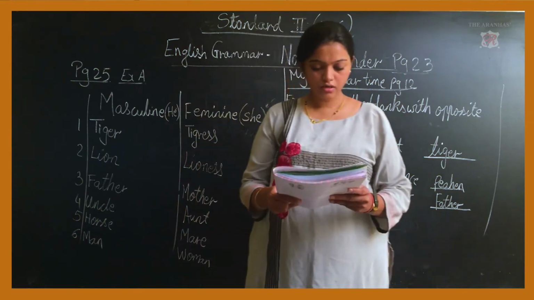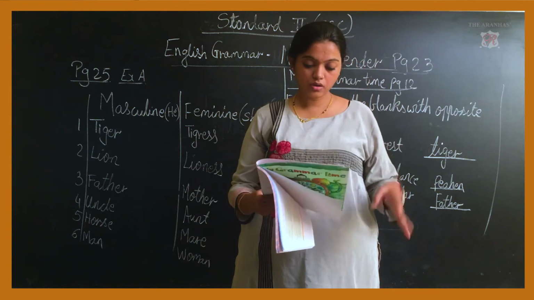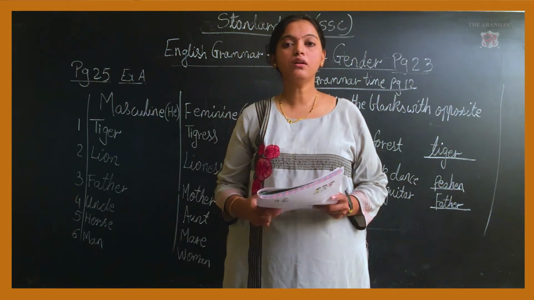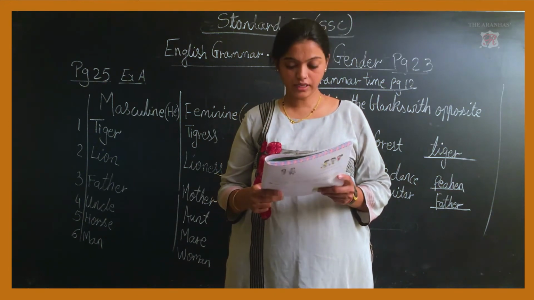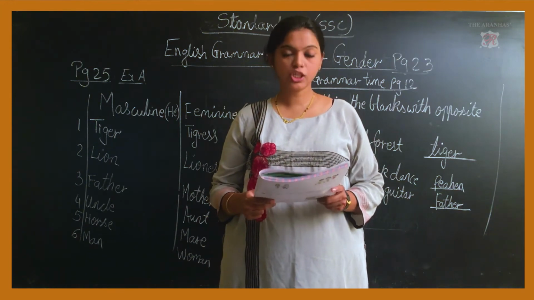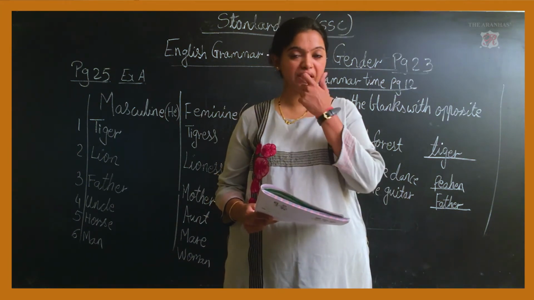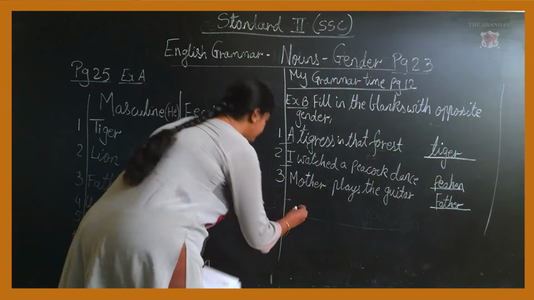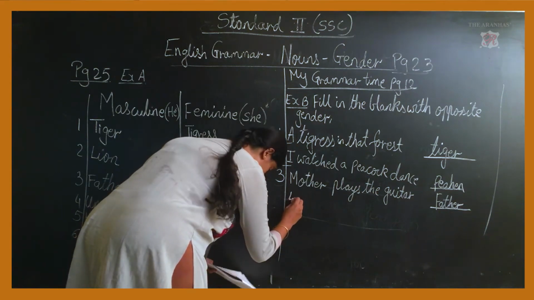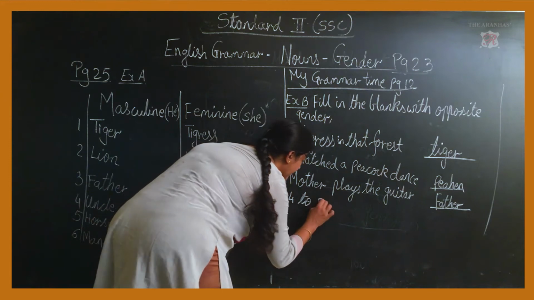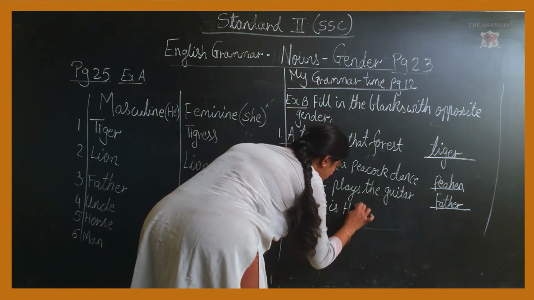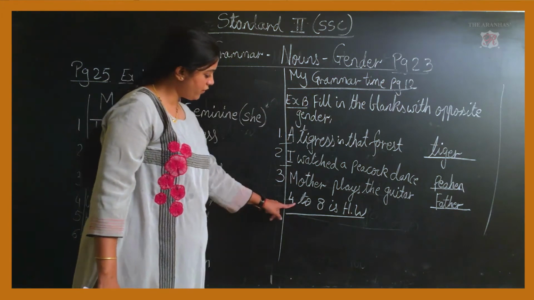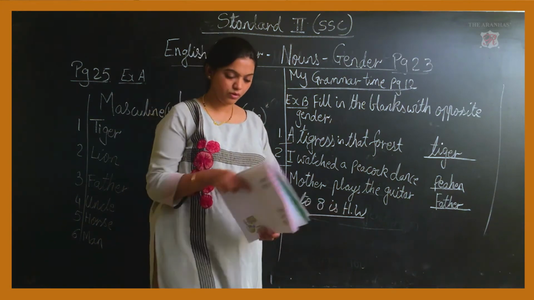Next one, the fourth one. This sow loves hay and apple. Now over here, sow means the feminine of pig. So what is the feminine of pig? It is sow. And what is the male of pig known as? Boar. B-O-A-R. Fifth, sixth, seventh, eighth: fourth to eighth, that is exercise B, questions 4 to 8, is your homework. Okay.